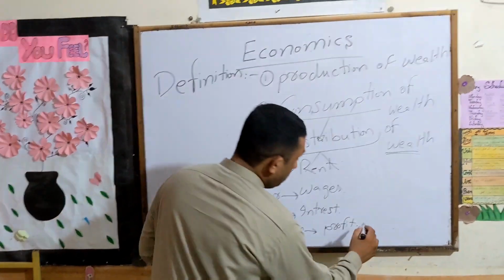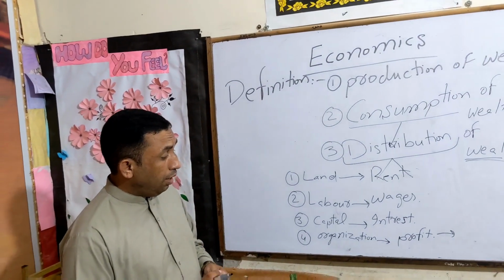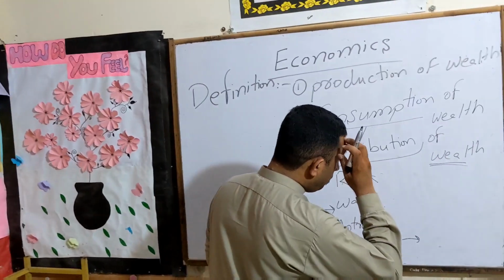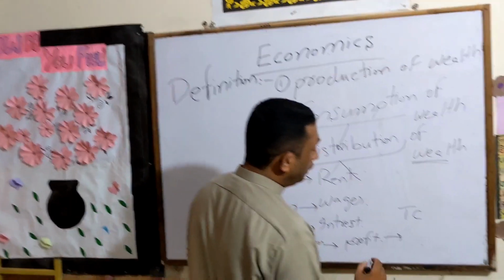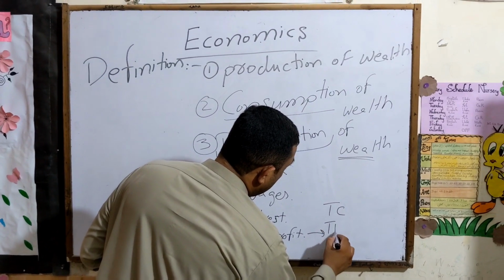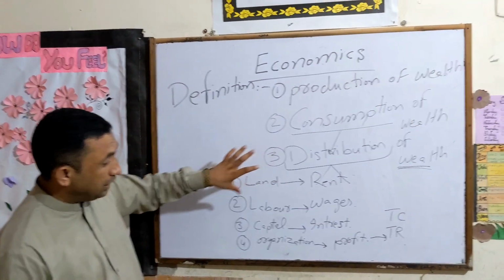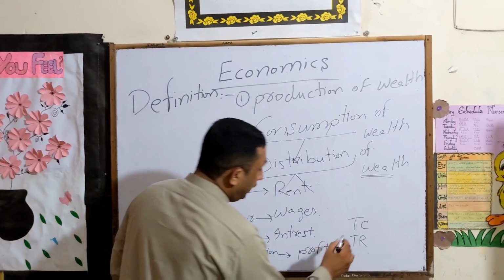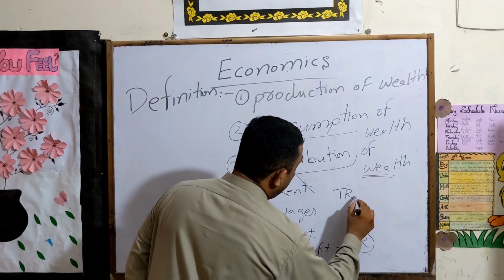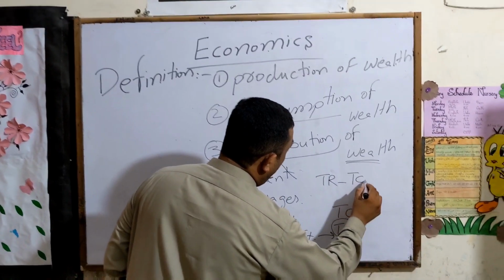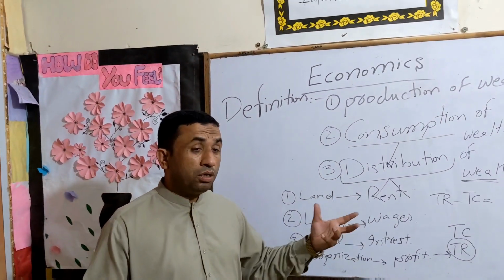How can you define the profit? Profit means, if you have the total cost and the total revenue. For example, the money you are getting from your business is called the total revenue, and the money you have spent on that business is called the total cost.